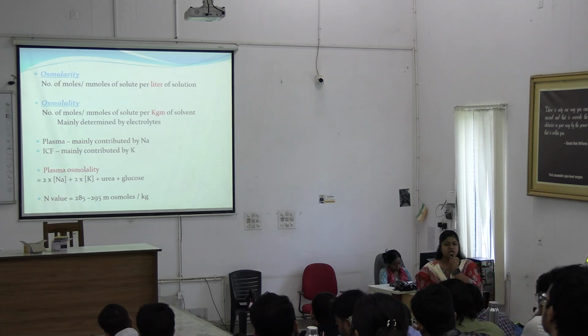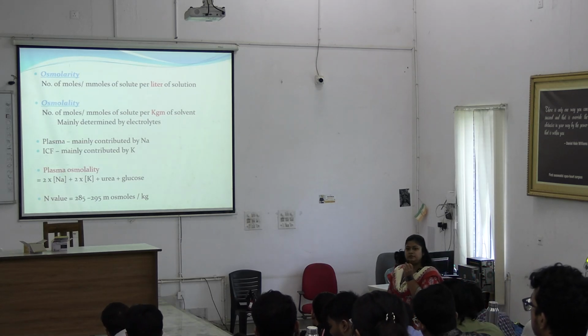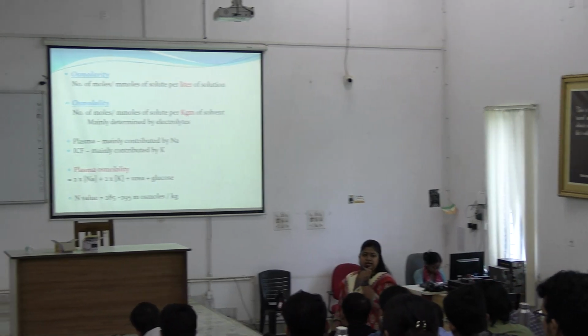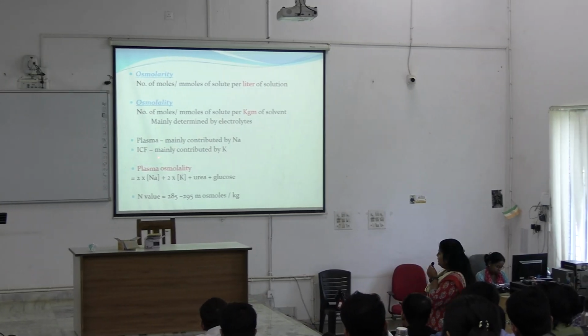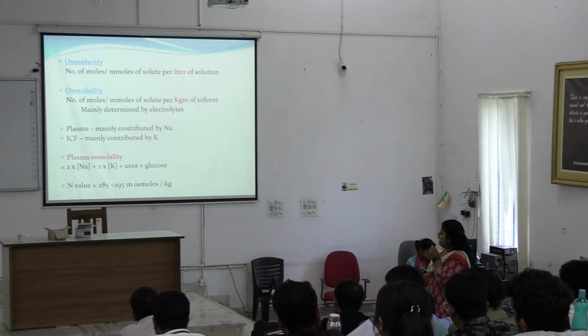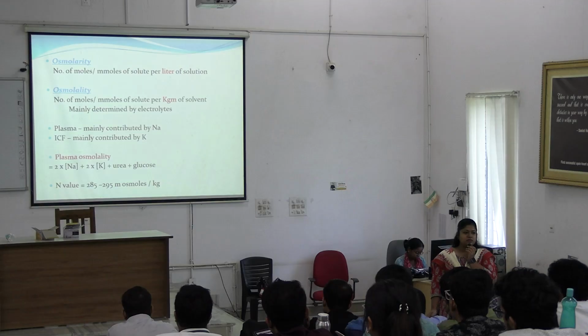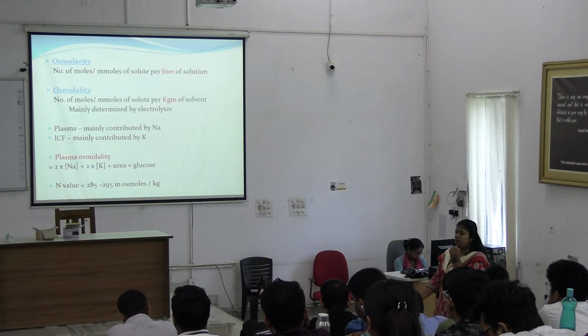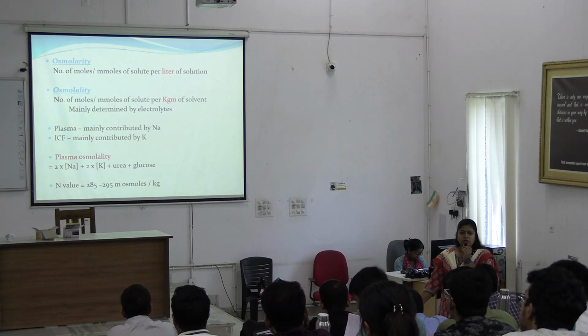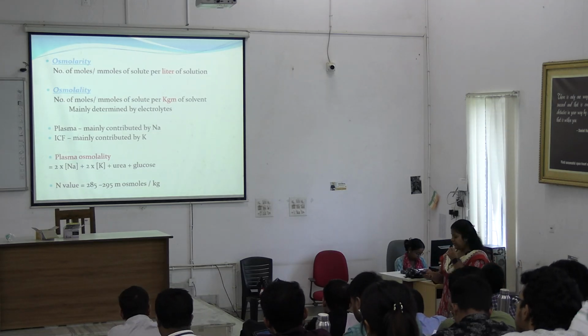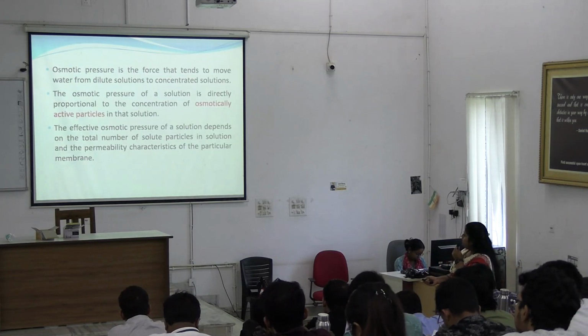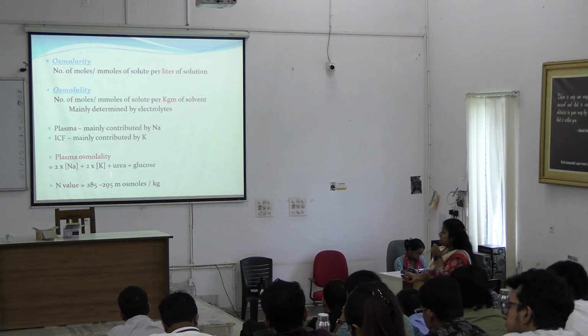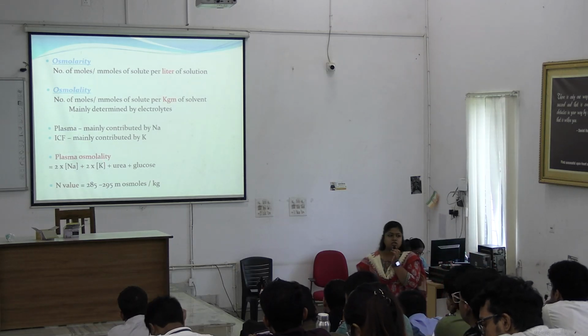What is the plasma sodium concentration? 135 to 145. And the predominant electrolyte in intracellular fluid is potassium. So the osmolality of intracellular fluid is maintained by potassium. So what happens is there is no net difference in osmolality.